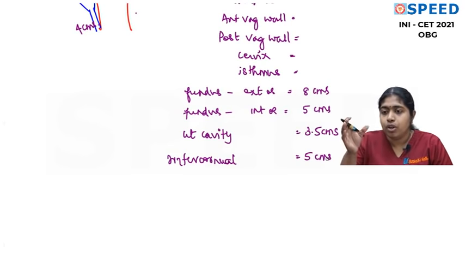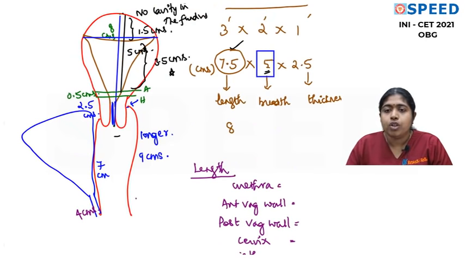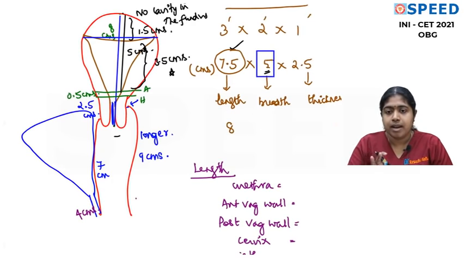I hope you have got all these dimensions correct if you remember this simple picture. Is that okay? Now I haven't talked about the tubes. We will deal with that later. So please remember this. So the question, the uterocervical length, it is 8. But what answer is close to 8? We have 7. So let's choose this answer, that is 7 centimeters. Is that okay? So I hope you are all able to understand up to this.